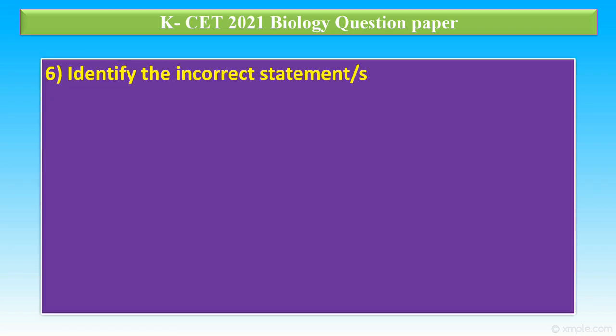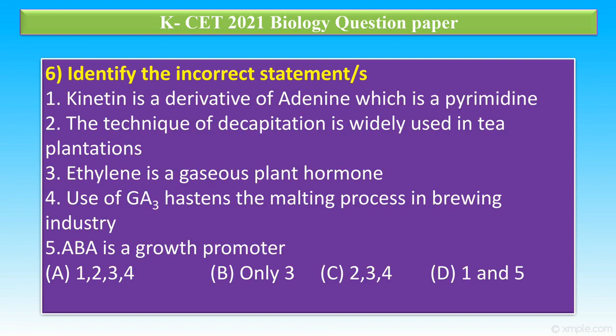Question number 6. Identify the incorrect statements. 1, kinetin is a derivative of adenine which is a pyrimidine. 2, the technique of decapitation is widely used in tea plantation. 3, ethylene is a gaseous plant hormone. 4, use of GA3 hastens the malting process in brewing industry. 5, ABA is a growth promoter.